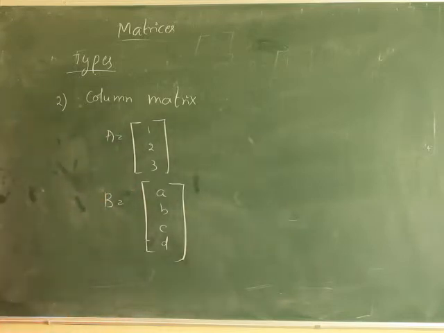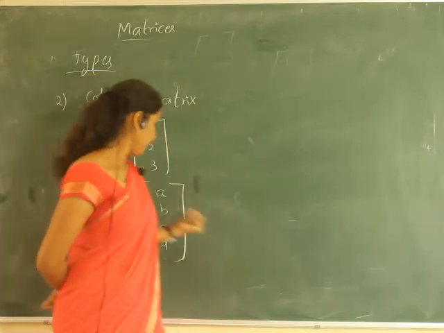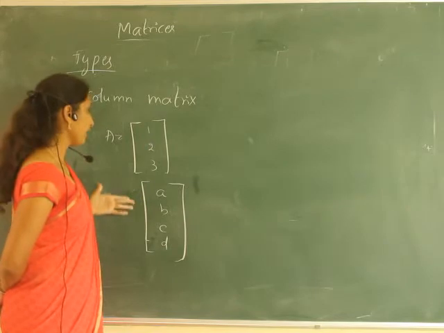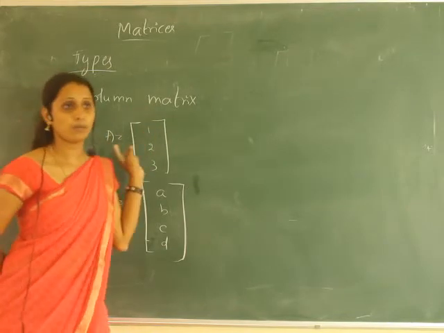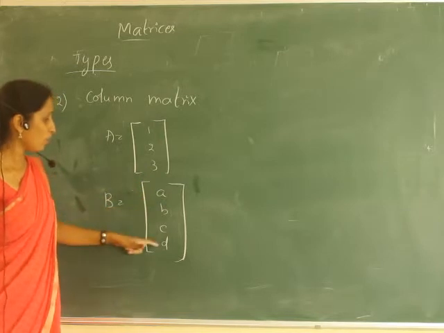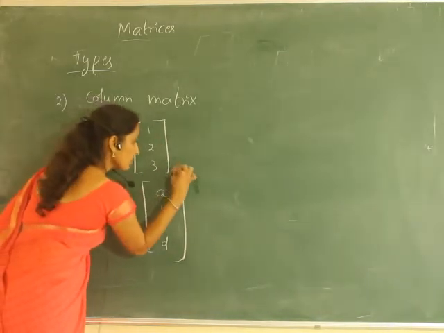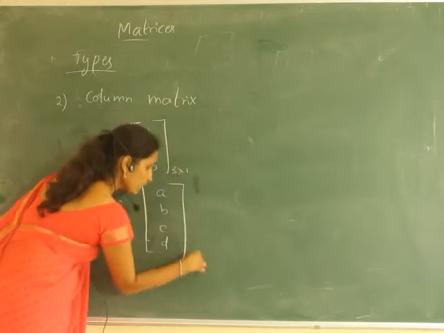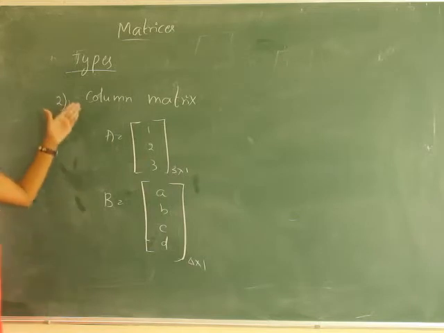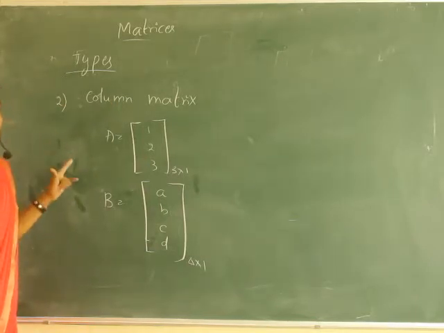Any example you can take, either a number, an alphabet, an element, or a function, anything we can take. So a column matrix is a matrix having only one column. How many rows are there? 3 rows, but only one column. Here 4 rows, only one column. So what is the order? 3 rows and 1 column. Here, 4 rows, 1 column. So a column matrix is a matrix having only one column.